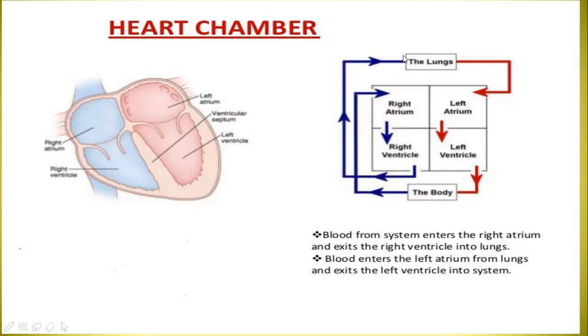In the lungs, carbon dioxide is removed from the blood and oxygen is absorbed. From the lungs, oxygenated blood is pushed to the left atrium, the left atrium pushes it to the left ventricle, and the left ventricle pushes the blood to the whole body.